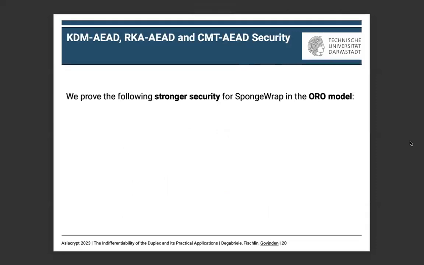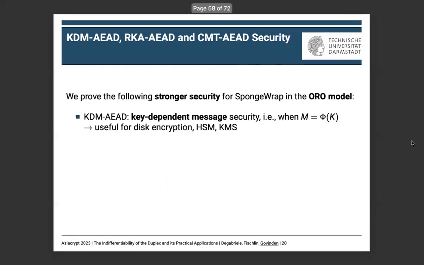To achieve this result, we first proved the following stronger security in the ORO model. We start with key-dependent message security, meaning security when the message M encrypted can be a function of the secret key K. This security is especially useful for disk encryption, hardware security modules, and key management systems, where a secret key can be used to encrypt another one.